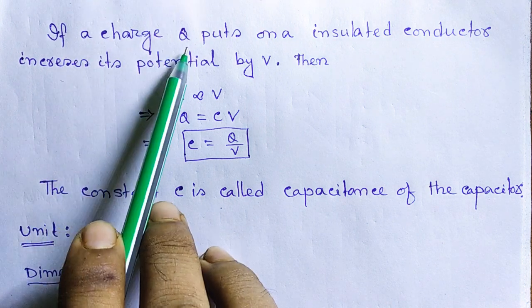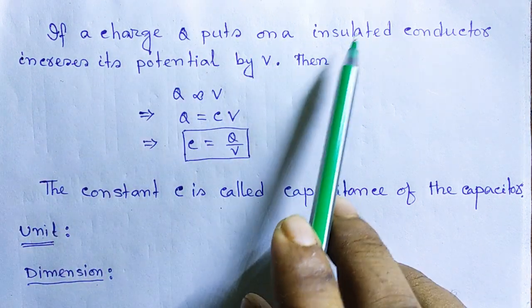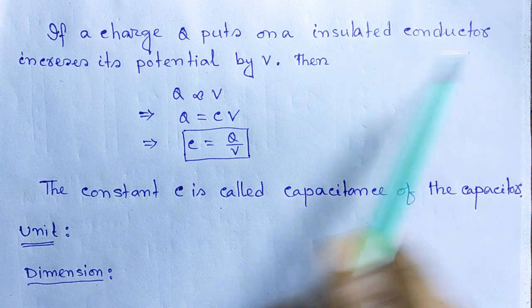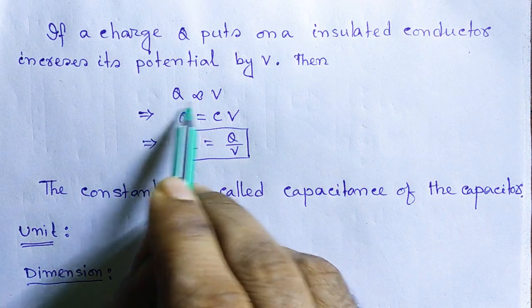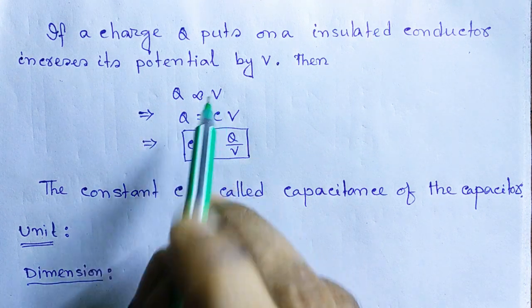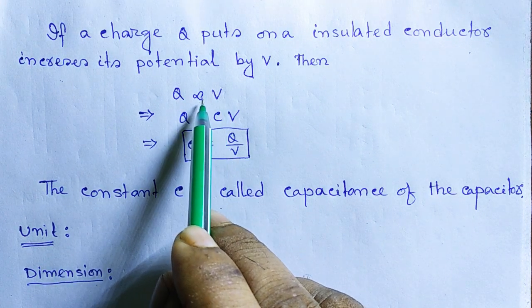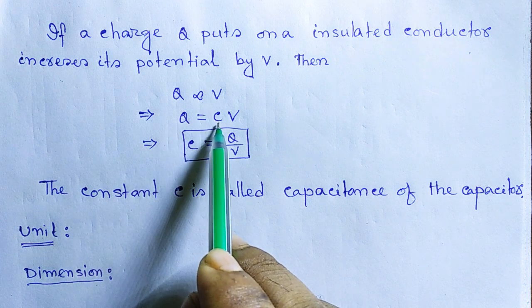If a charge Q is put on an insulated conductor, it increases its potential by V. If we give charge, then its potential also increases. If we double the charge, then potential is also doubled. So we can write Q proportional to V. When we remove the proportional sign, we have to introduce a constant.